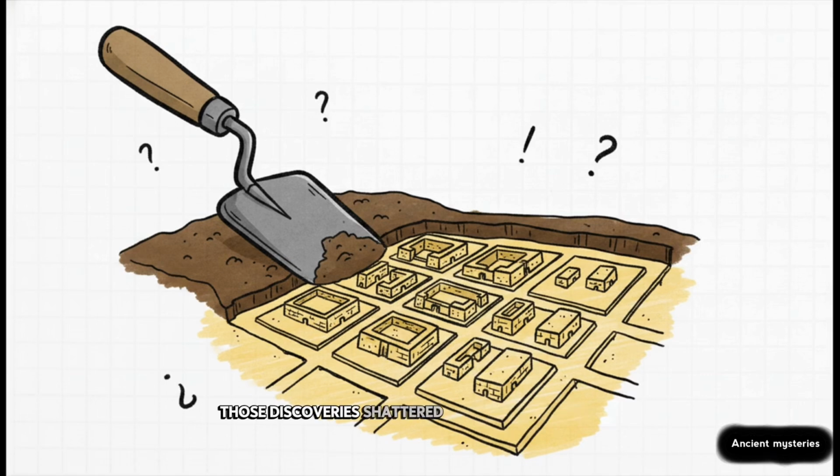Those discoveries shattered those colonial myths literally overnight. They proved that while much of the world was still living in relative barbarism, the Indian subcontinent had a booming, hyper-advanced urban society stretching all the way back to 2500 BCE.